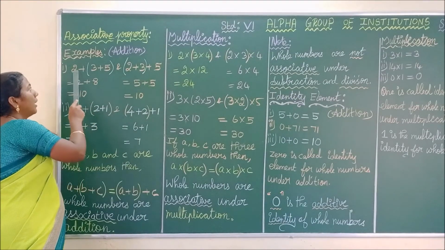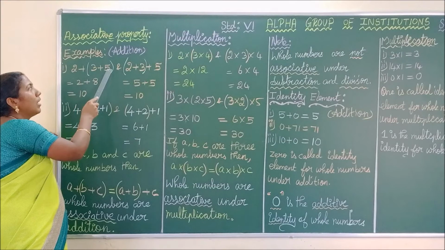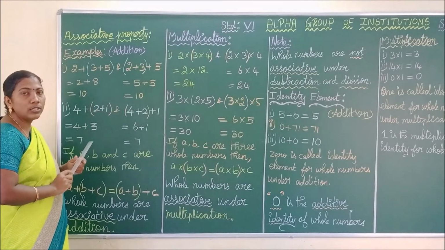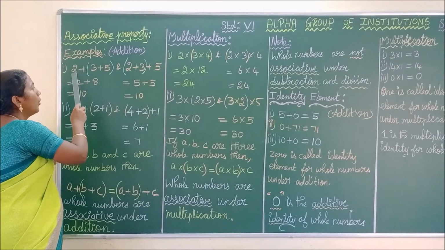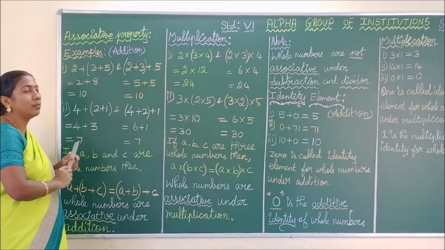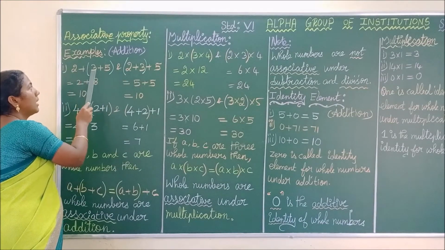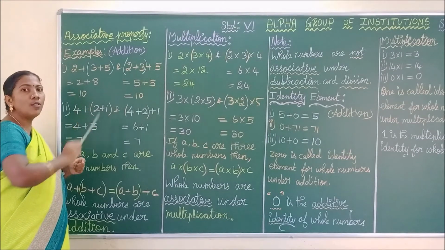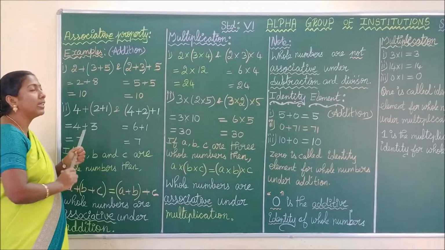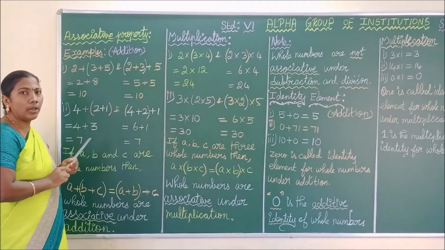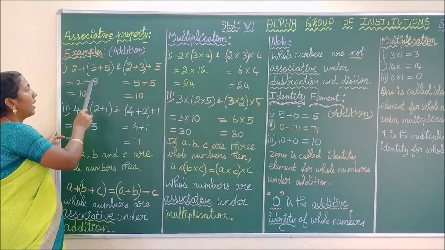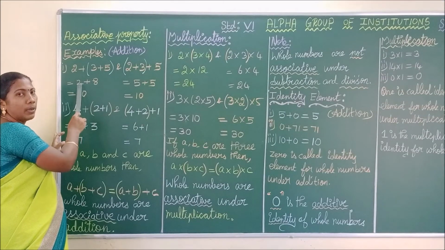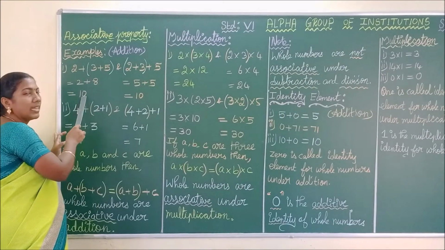See here I have taken 3 numbers 2, 3 and 5. We are going to see associative property for the operation addition. So I am going to add these 3 whole numbers. Thus 2 plus 3 plus 5. In the order of addition, first I am adding the second and the third whole number. So what is my answer? 3 plus 5 is 8. And then I am adding this result with the first whole number, that is 8 plus 2. So my answer is 10.